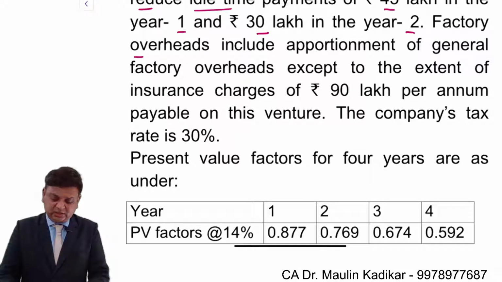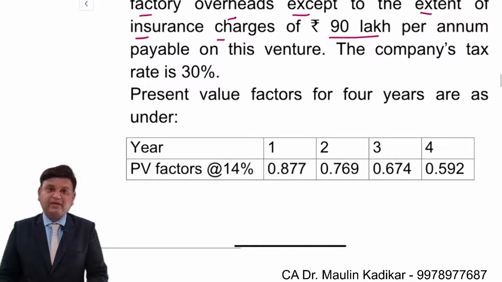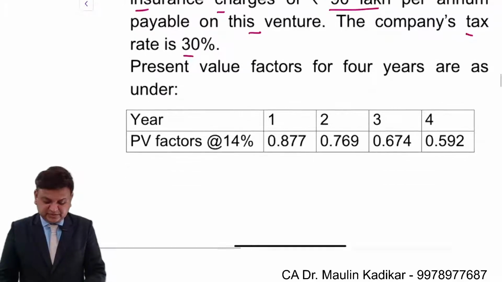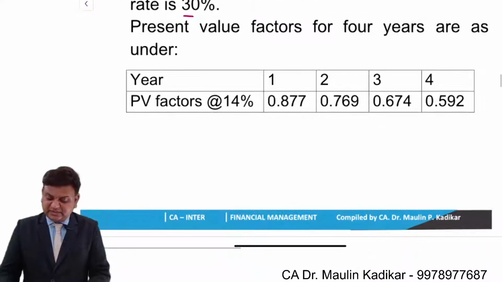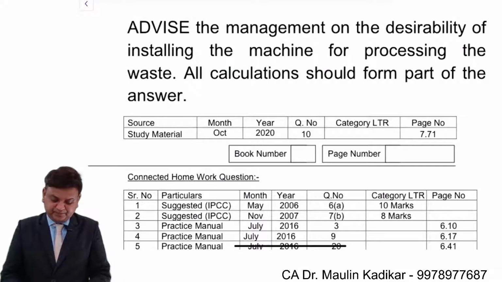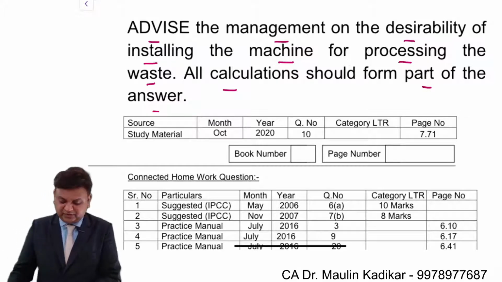Factory overhead include apportionment of the general factory overhead except to the extent of insurance charges of 90 lakhs per annum payable on this venture. Income tax rate is 30%. The present value factors for 4 years are as under. Year 1 to year 4 factors have been given. Advise the management of the desirability of installing the machinery for processing the waste. All calculations should form part of your answer.